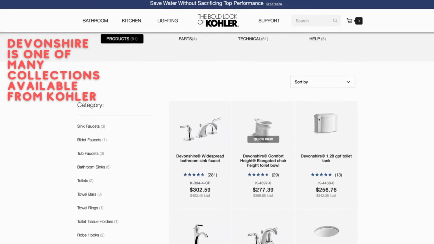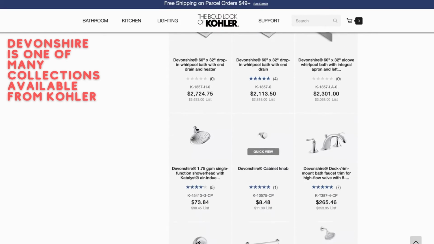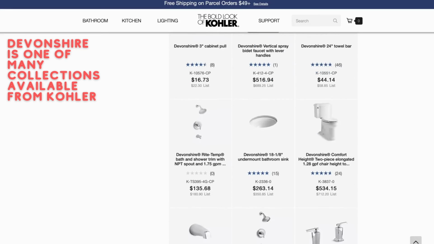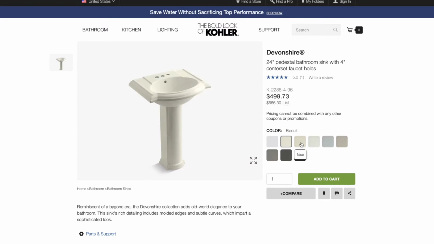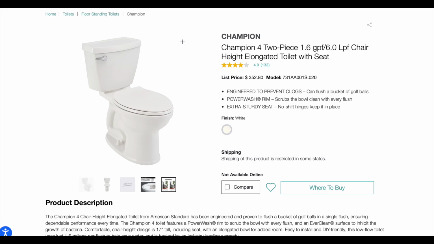With Kohler, you can get a toilet, a sink, a tub, a shower, everything to match in their various suites and ensembles. With American Standard, they don't necessarily have that. You can also get designer colors in Kohler that you cannot get in American Standard. As far as flushing power, certainly your American Standard Champion is probably your most requested model, specifically the Champion 4, so that's going to have a really decent flush on it.